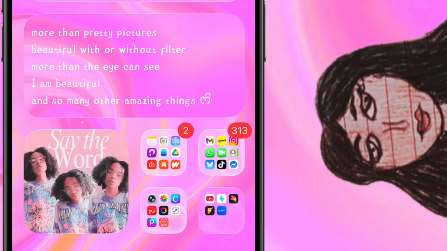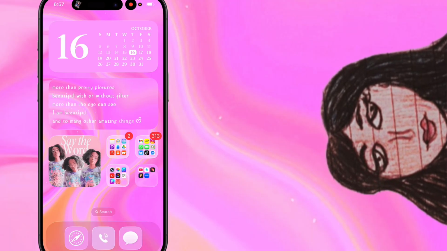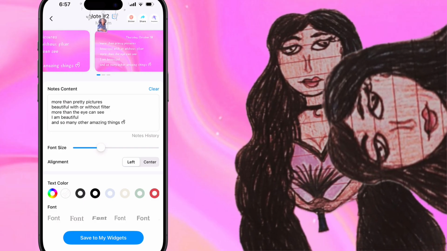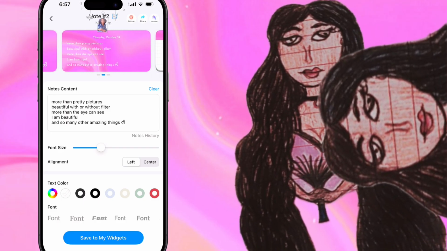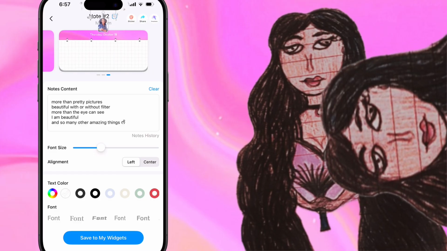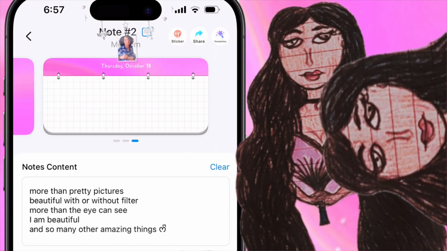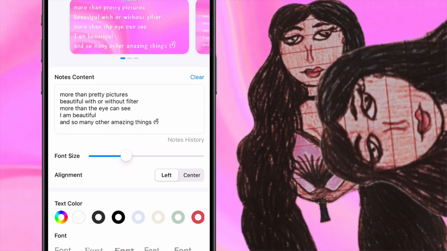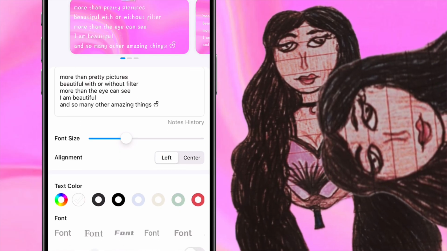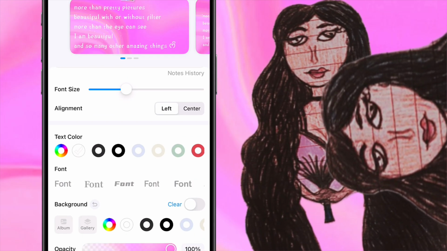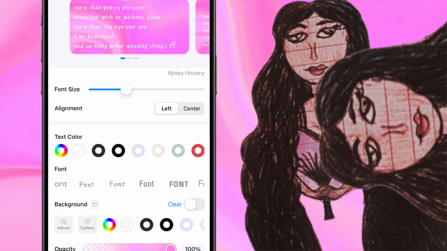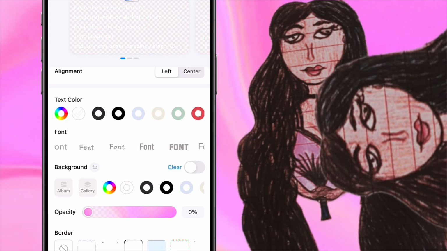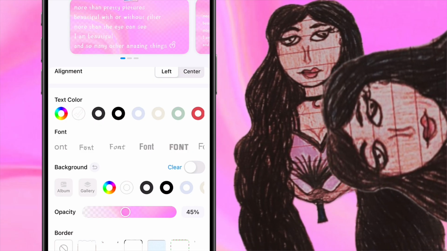But for the home screen page, I decided to go with a cleaner font. And this widget is from iscreen. This is just a medium note widget, and you can change it to where it has the date at the top as well. I'm not really understanding why it's not showing the text on that one, but I never used that one anyway, so it doesn't matter. Here's just the text here, and you can change the font size, the alignment, the text color, the font, and the background. For the background, I just chose the same background that I have to match. And you can also change the border if you want, and the opacity.